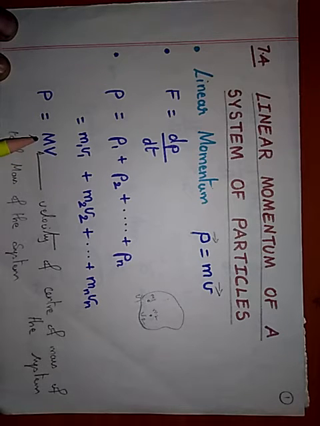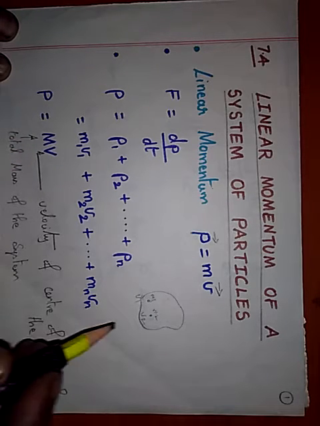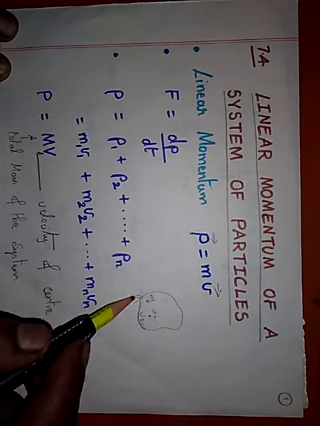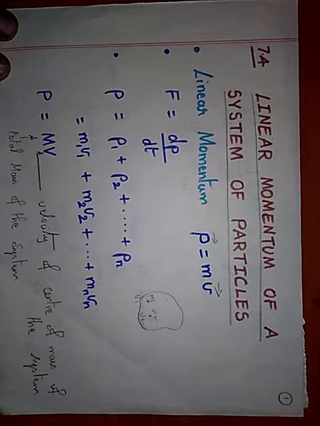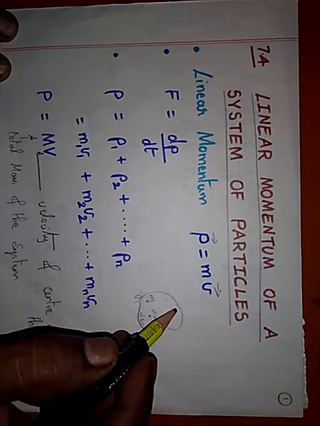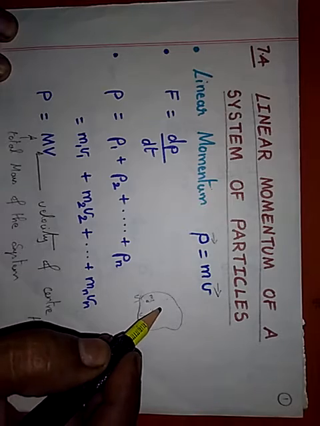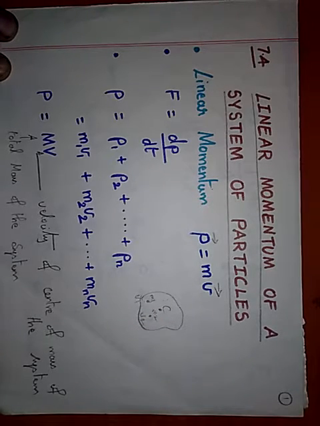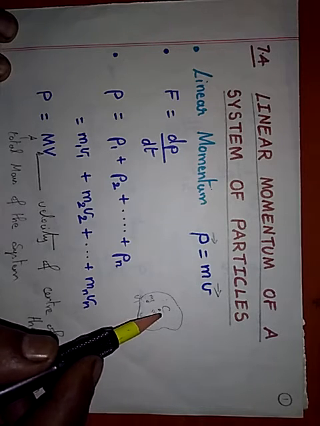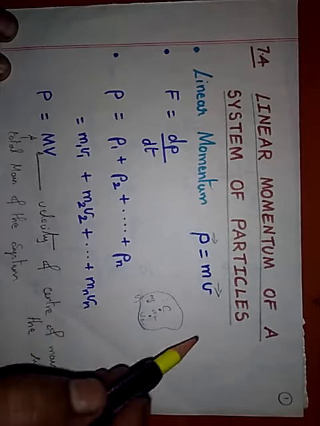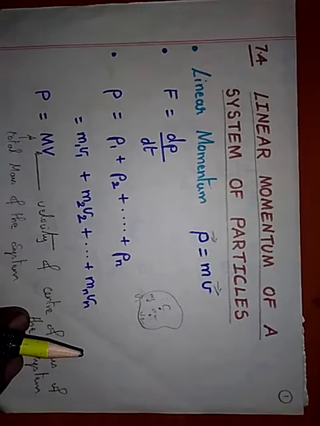Now if I say capital M, it is the total mass of the system, that is, the total mass of the object is capital M. And V is the velocity of the center of mass of the system. So this object will have a center of mass C. So this V means the velocity of the center of mass of this whole system. That's the meaning of V.